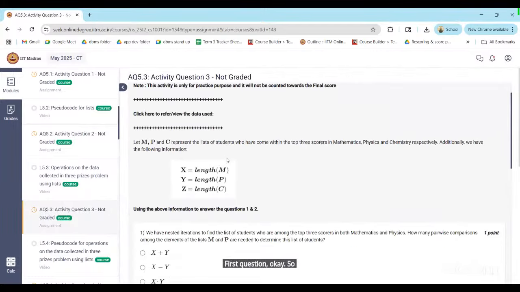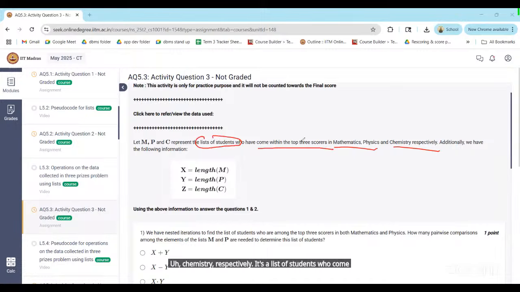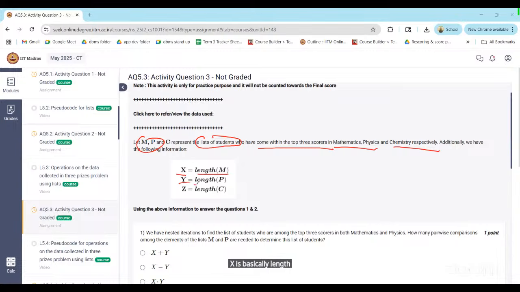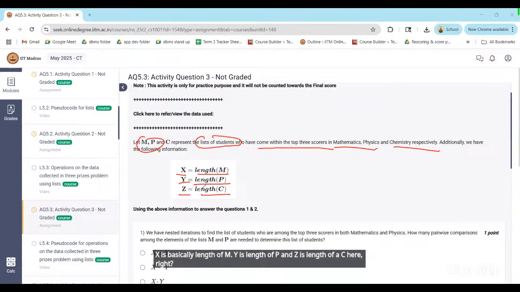So here you can see MPC. We have mathematics, physics, chemistry, respectively. It's a list of students who come within top 3. Okay. So MPC is what? A list of students who score in top 3 in mathematics, physics, chemistry, like that. Okay. X is basically length of M, Y is length of P, and Z is length of C here, right? Now let's see the question.